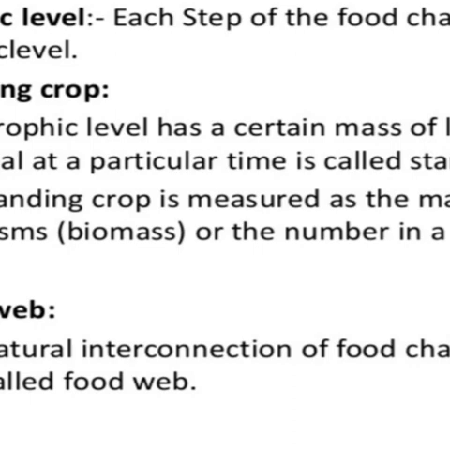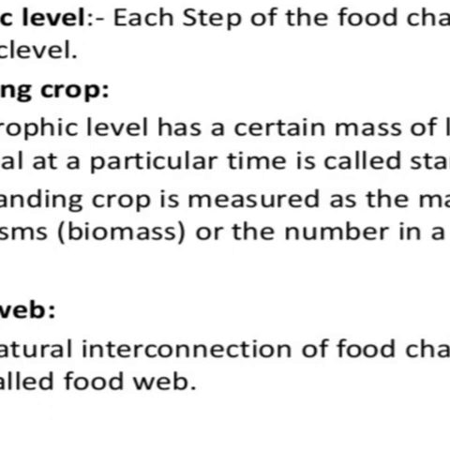In order to understand these concepts better, we need to understand the definition of standing crop. What do you mean by standing crop? Each trophic level has a certain mass of living material at any particular time. Now students, that mass of living material at a trophic level is known as the standing crop of that trophic level.